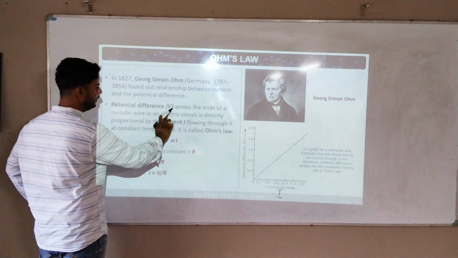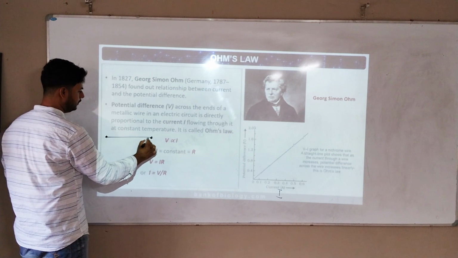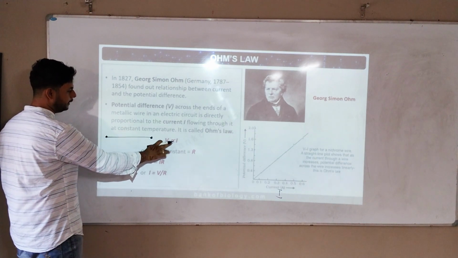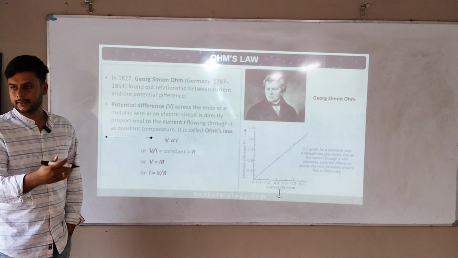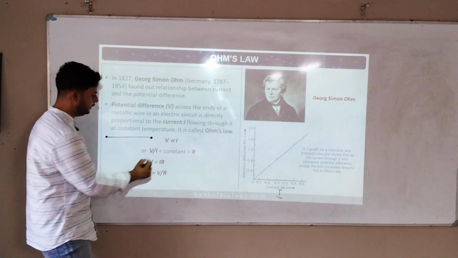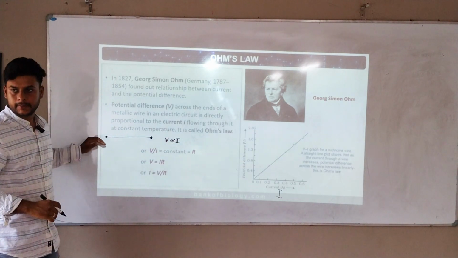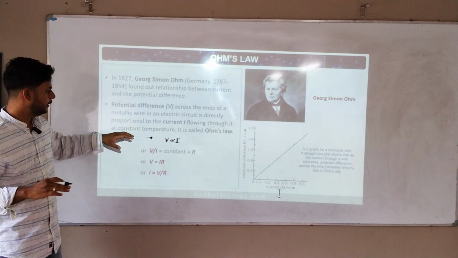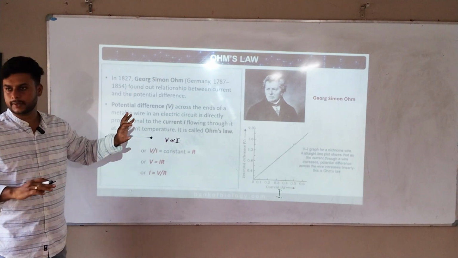The potential difference V across the ends of a metallic wire in an electric circuit is directly proportional to the current I flowing through it. That is what it says: potential difference V is directly proportional to the current I in a metallic circuit where current is passing, and the temperature should be constant.